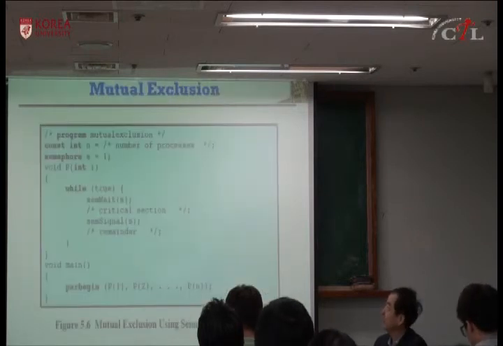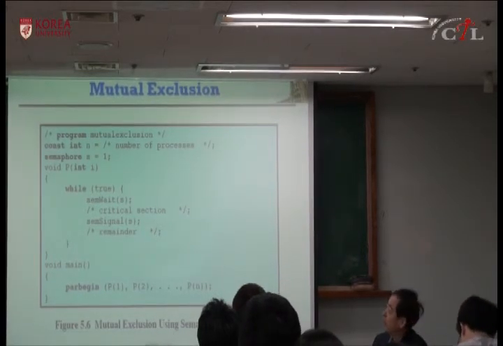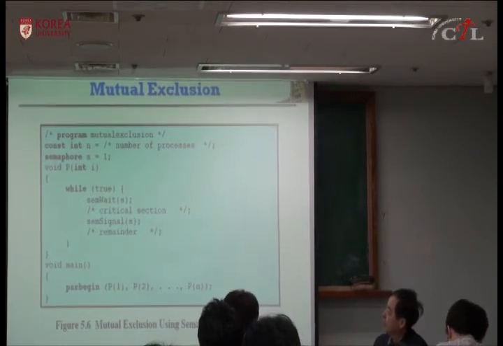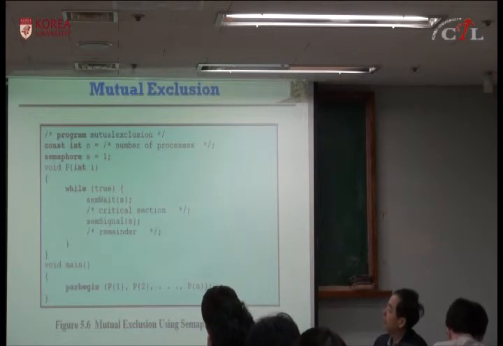This is the definition. So using the semaphore, you can implement mutual exclusion. So n processes begin concurrently, and the semaphore is initialized to 1, and you perform wait on this semaphore, and after you perform the critical section, you signal.